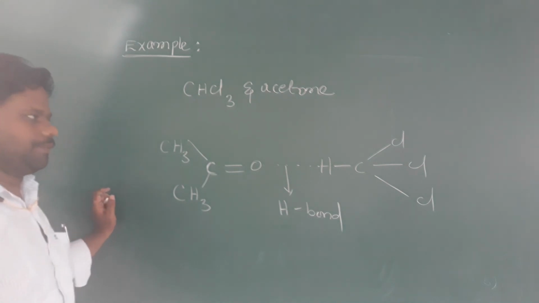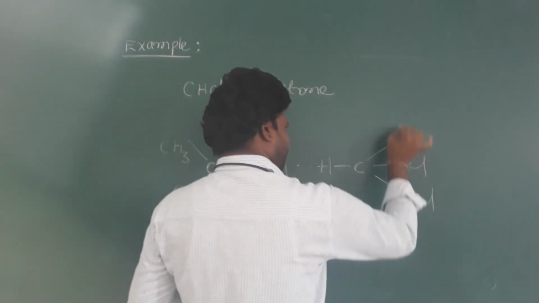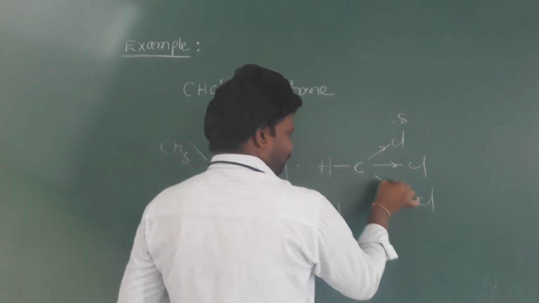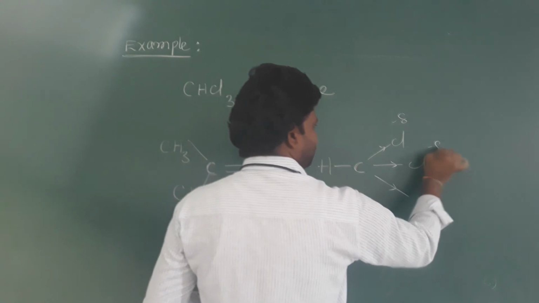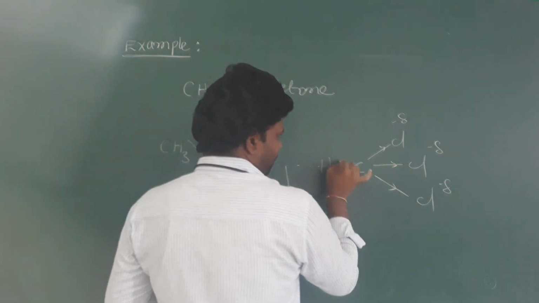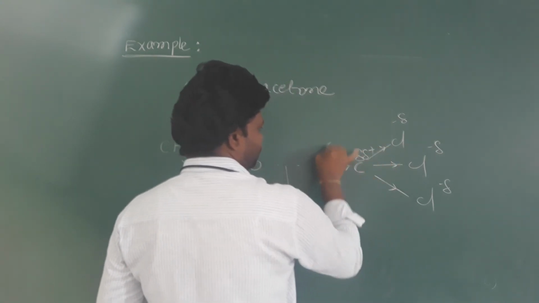Look here. When compared to carbon and chlorine, chlorine is more electronegative. It pulls the bond toward itself. So this hydrogen becomes partially positive.